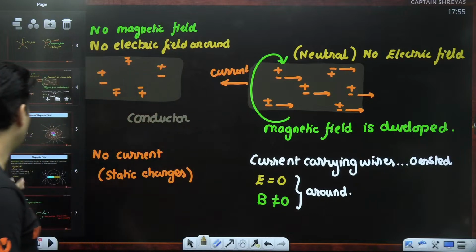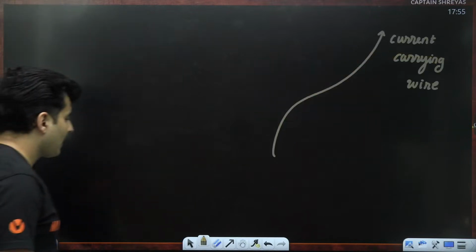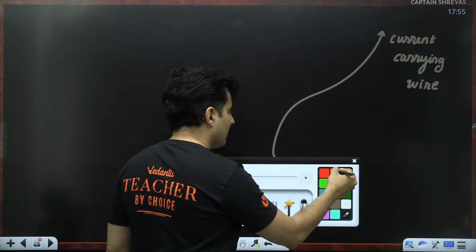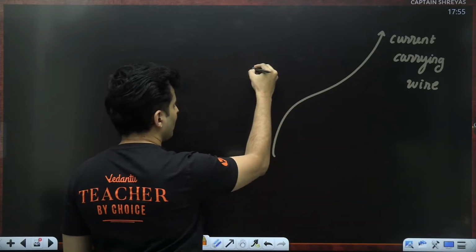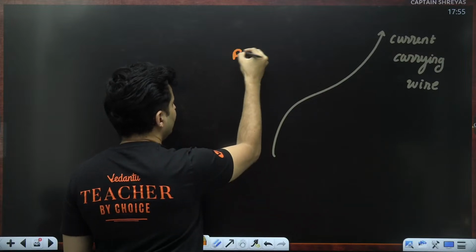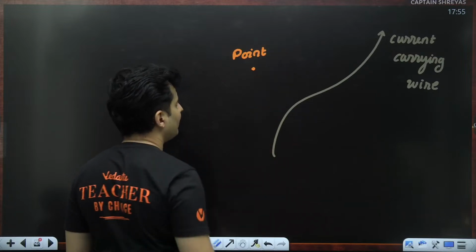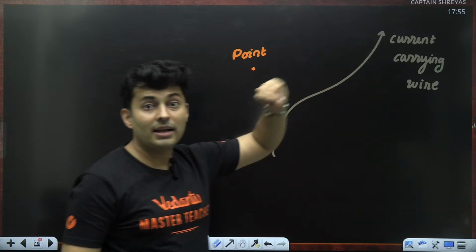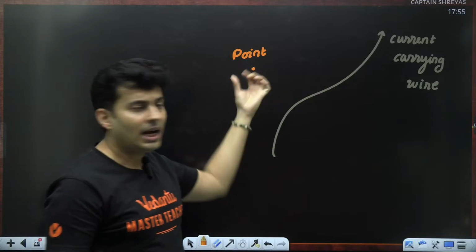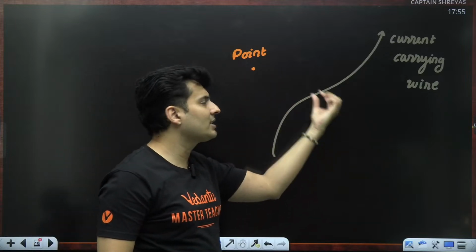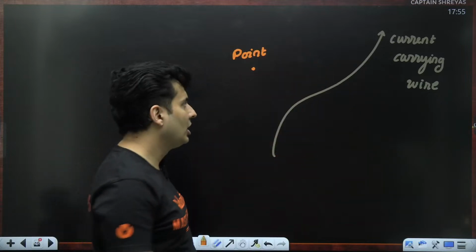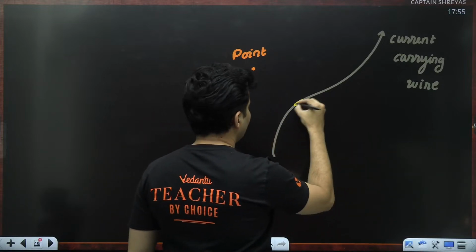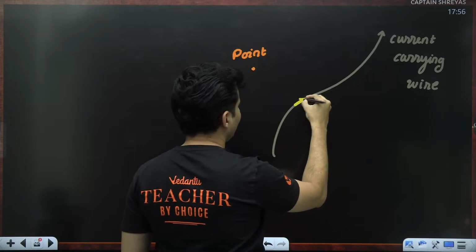No electric field around it. So then, if I am located at a place, let's say maybe over here at this particular point, I want to know what's the magnetic field. All the elements of the wire produce a magnetic field here. I will see the contribution of each and every single part of that wire. Meaning, I will take a small element of the wire over here.